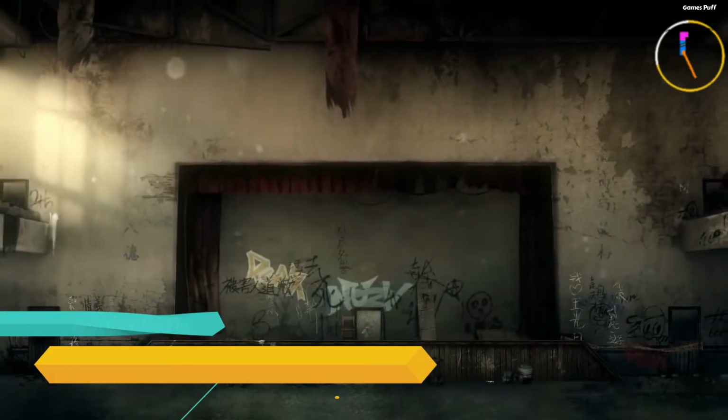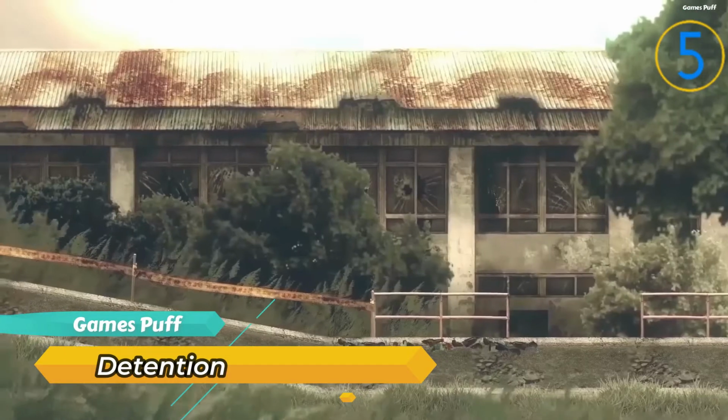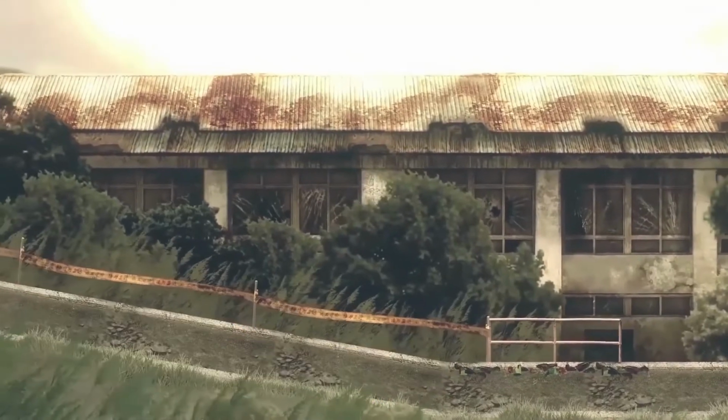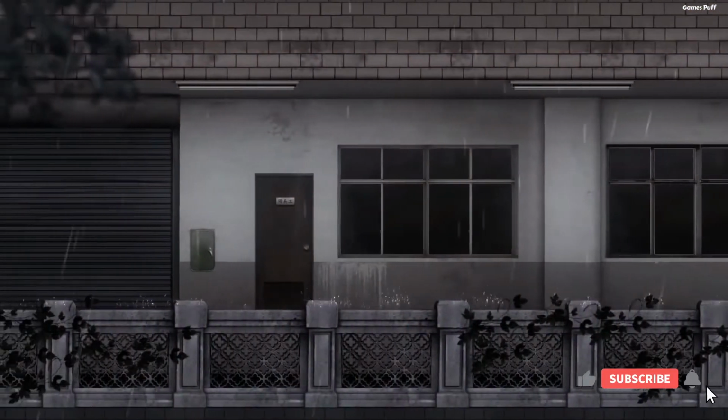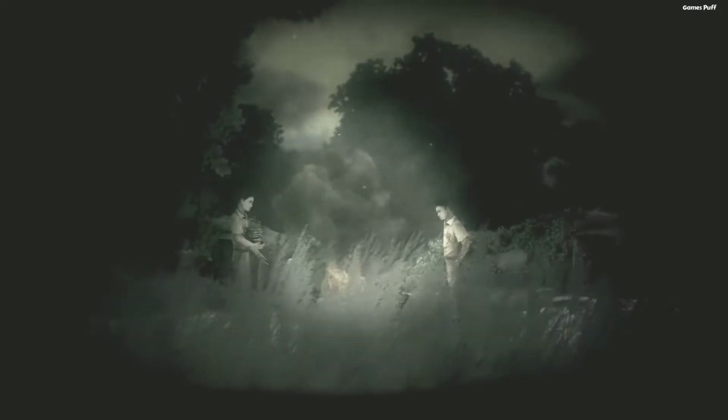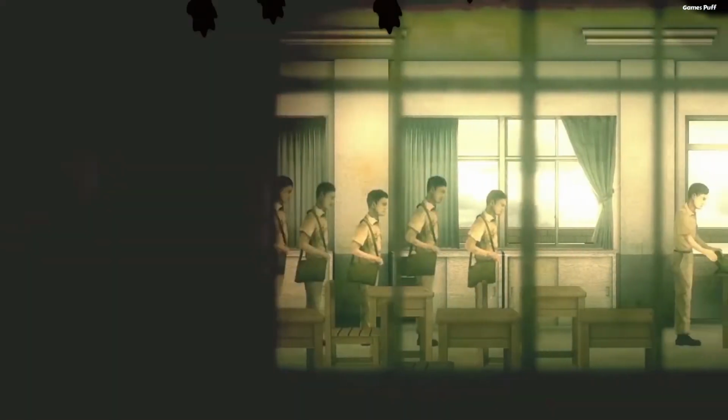Next up, we have Detention. The 2D side-scrolling horror game Detention takes inspiration from East Asian culture, especially that of Taiwan. The game's visuals are spot on for the mood it's going for, and it does a great job of creating a sense of mystery and unease. Its creatures are frightening without being overtly hostile.